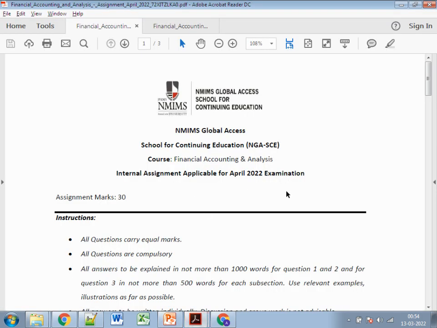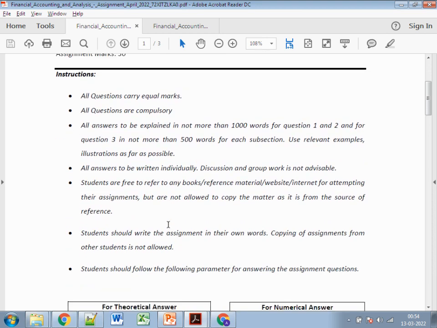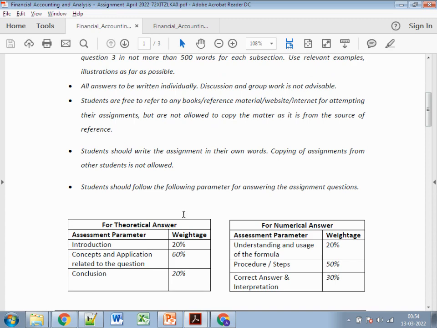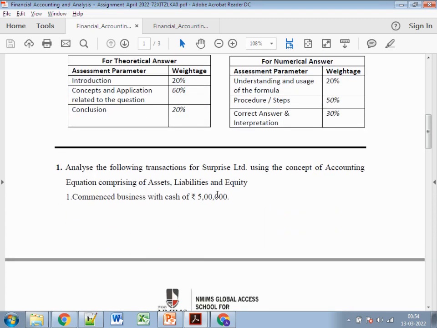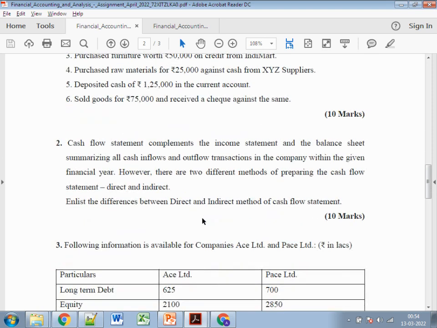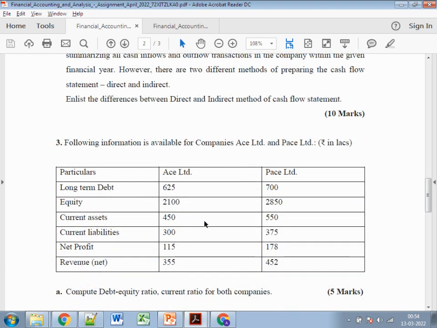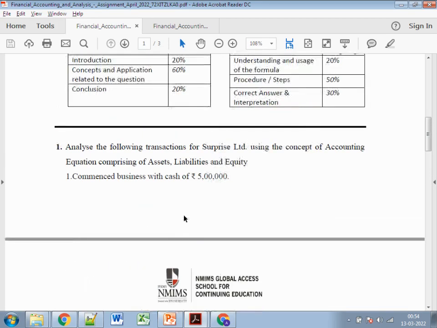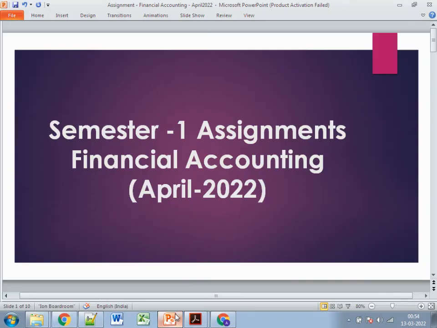This is the assignment for the April 2022 cycle. It carries 30 marks. It has three questions, similar to other subjects. Each question carries 10 marks: the first question 10 marks, the second 10 marks, and the third has two parts, third A and third B, each of 5 marks. The word limit for the first question is 1000 words, the second is again 1000 words, and for third A 500 words and third B 500 words. So these are all the questions. Let's see each question one by one and see what needs to be written.